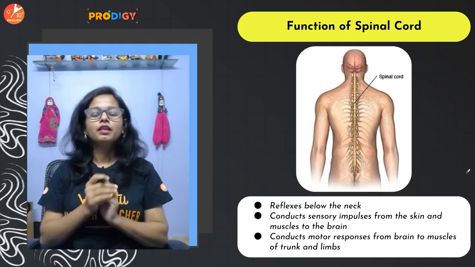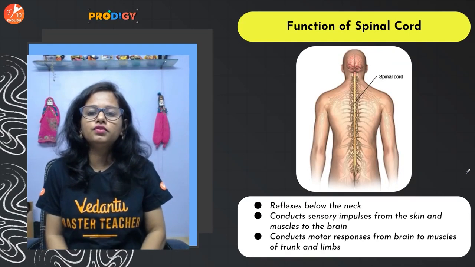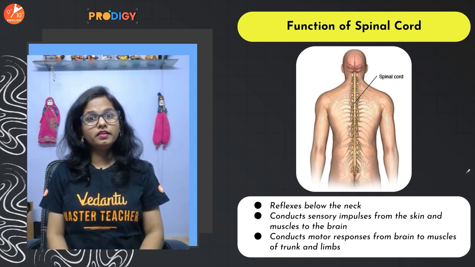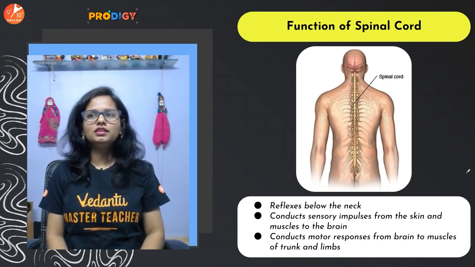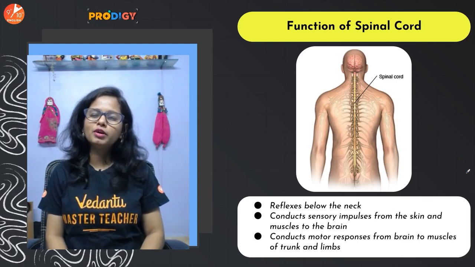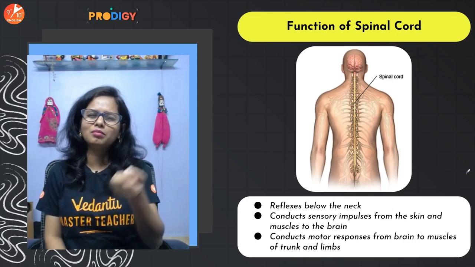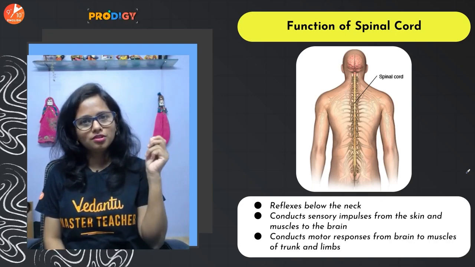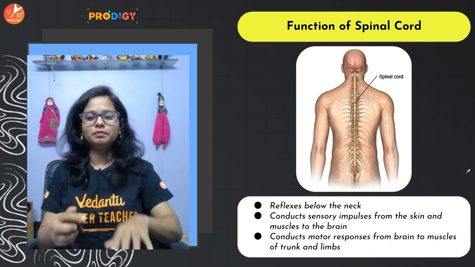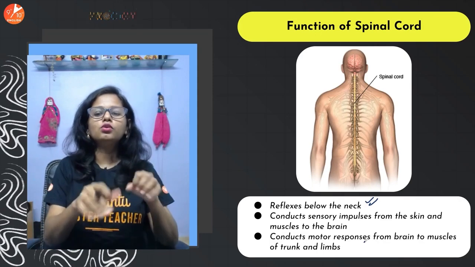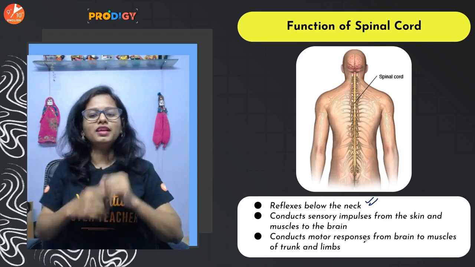Okay, great. Now let us talk about the functions of the spinal cord. Now students, the spinal cord is like the secretary of the brain. Many times the functions do not require involvement of the brain. For such small tasks, why disturb the brain? So in those cases where the responses need to be very quick, the spinal cord comes into action. It controls the reflexes below the neck.